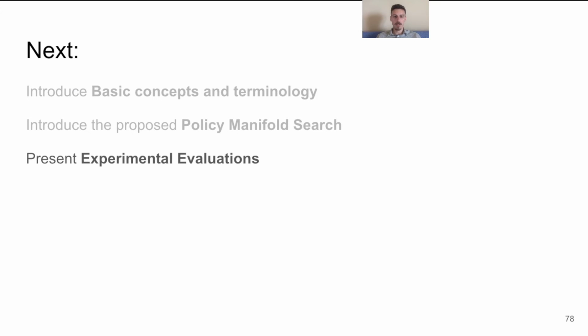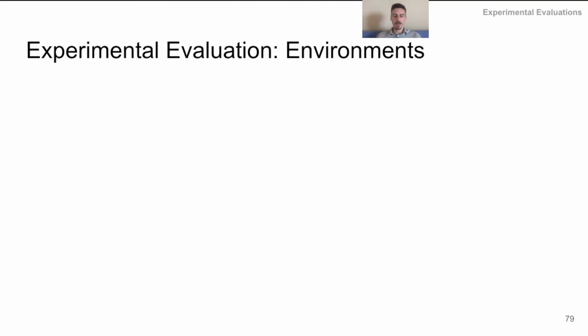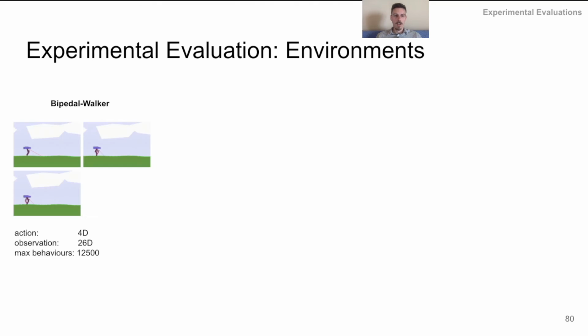Next, I will present the environments used for experimental evaluations as well as the results. We introduced 4 continuous control simulated robot environments. First, Bipedal Walker is an OpenAI Gym environment based on Box2D, with the goal of the bipedal robot to walk in many different ways. The action vector controls the 4 joint torques, while the observation consists of the robot's XY position, the leg joint positions and velocities, as well as the LiDAR readings. The behavior descriptor is based on the final robot's XY position, as well as the leg ground contacts.